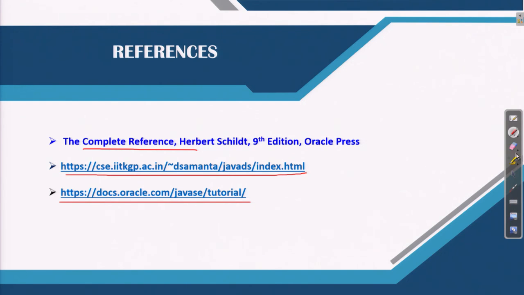My advice again is that you should study all these programs that we have mentioned here. In every lecture video, at least 10 to 15 programs are there. I could not include many more programs because of time limits. There are a few more programs you can find from the docs.oracle.com Java tutorial files, and from the given link also you can find many programs. So, my suggestion is that you should download all the programs and test them from your own side according to your own speed of understanding.